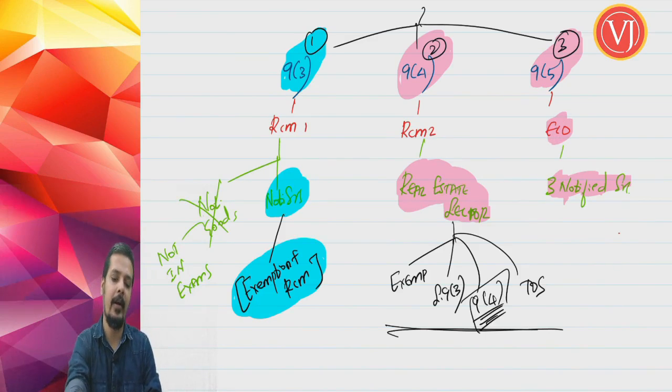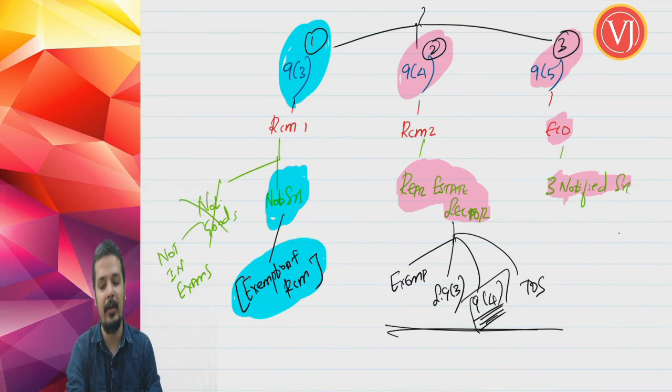The important point I wanted to tell is that the discussion on section 9.3 RCM with respect to notified services, as notified goods is not for your exam, will be discussed separately in a chapter where we are going to club your exemption entries and RCM entries. So our entire focus now will be only on 9.4 RCM type 2, which is all about the real estate sector, and 9.5 ECO, which contains only 3 notified services.